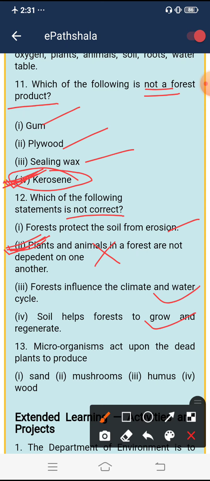Question number 13. Microorganisms act upon the dead plants to produce what? Sand, mushroom, humus and wood. So your right answer will be humus. Humus is produced when microorganisms act upon dead and decaying plants and animals. Okay, so this is all about your question answers of chapter 17. Thank you.